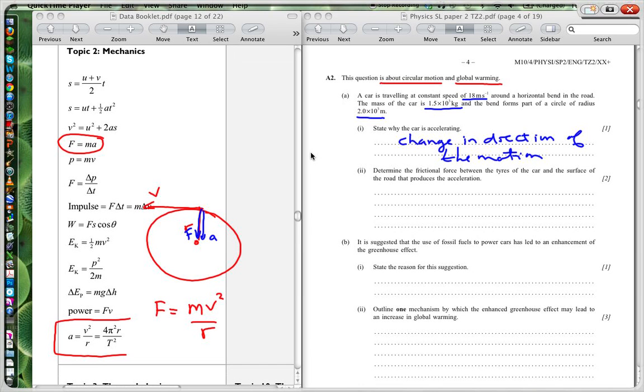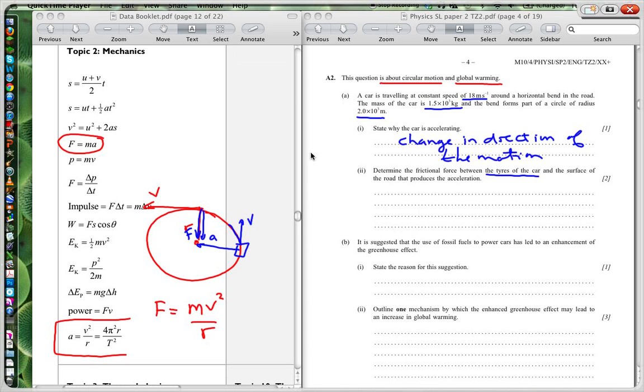Then it says determine the frictional force between the tires of the car and the surface of the road that produces the acceleration. So what's happening here is that as the car moves around, if I just use this diagram over here, it's going at a certain v. To keep moving in a circle, there needs to be a force that is causing it to change its direction inwards. Otherwise, if there was no force, it would just keep on going straight.